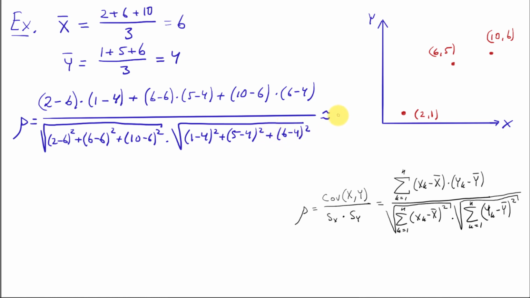And if you do this on calculator, this becomes 0.94. So it means that it's a very strong linear correlation between these 3 points. And that's because they lie almost on a straight line. And of course, if you have 2 points, they always lie on a straight line. So it's only the third that doesn't. But if you take a straight line corresponding to all 3, they still lie quite close to that one.